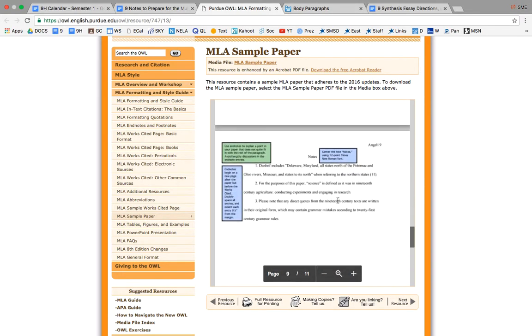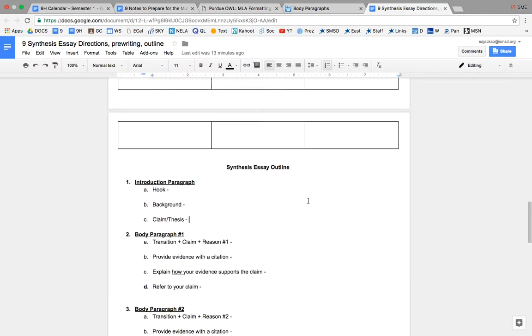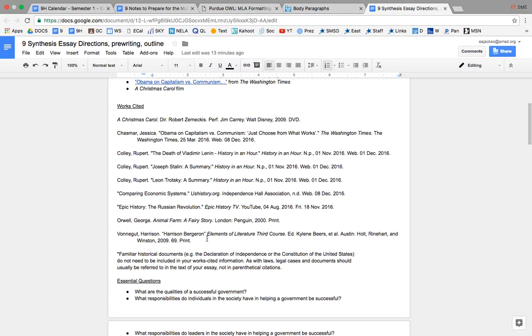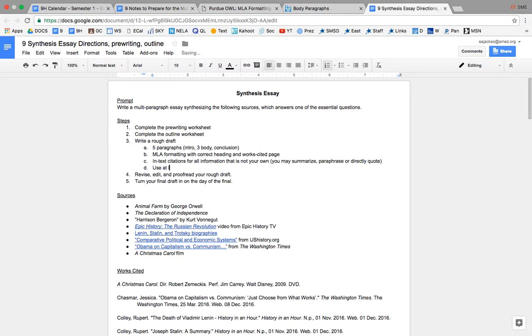If you scroll all the way to the end, you can see that works cited is your heading, and then you will just go back over to my direction sheet and choose the sources that you are going to use. So if you're only going to use Animal Farm and Harrison Bergeron, then you could copy those to your works cited page. And I'm going to add up here that you need to use at least 2 sources from the list.